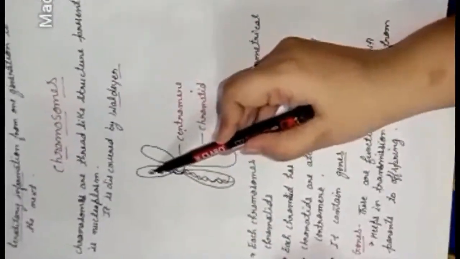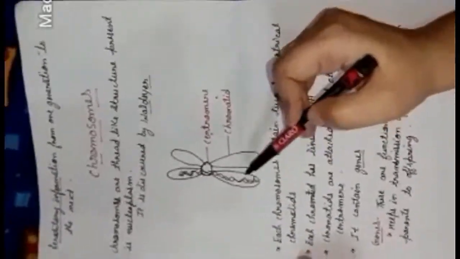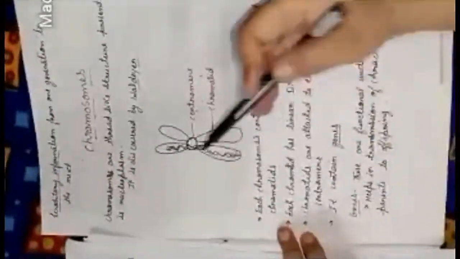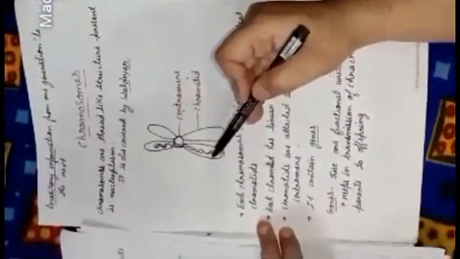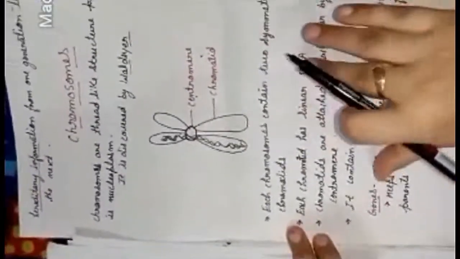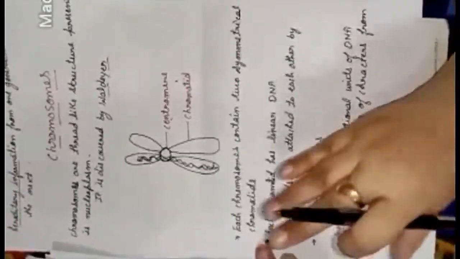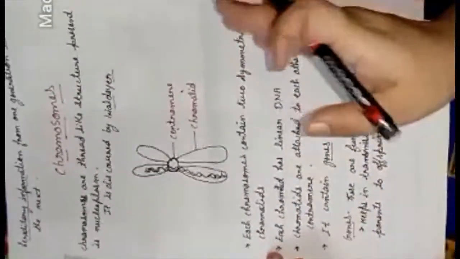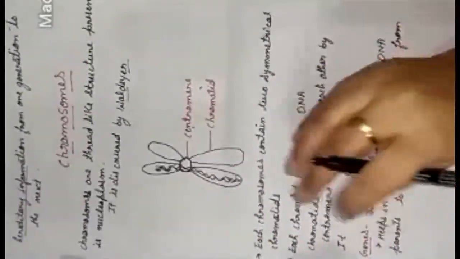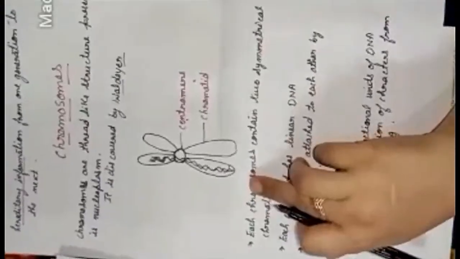And in the chromosomes we have the single double-stranded DNA, which means the double-stranded DNA is present in the chromatid. Now what is the function of the chromosomes? I told you that DNA is present in the chromosomes, so it is helpful for the transmission of genetic information. Whatever characters the parents have are transferred to the offspring, their child, with the help of the structure called DNA, and this DNA is present in the chromosomes, and this chromosome is present in the nucleus.